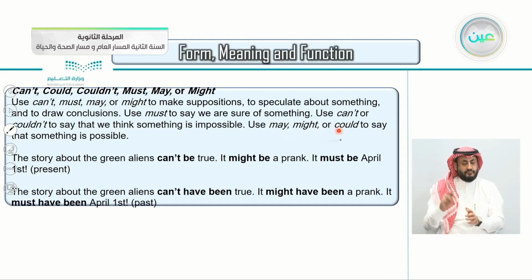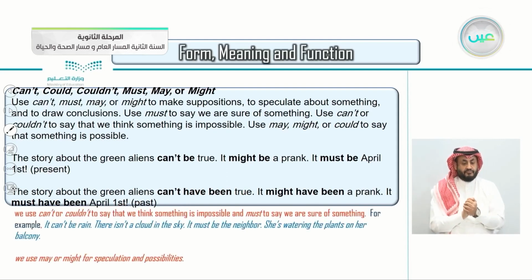We use may or might or could to say something is possible. And notice here the difference between the present and the past. When we say the story about the green aliens can't be true, it might be a prank. We're not sure. It must be April 1st because, of course, of April Fools. So this is the present. When we turn into the past, what do we say? The story about the green aliens can't have been true. It might have been a prank. It must have been April 1st. So this is the present, and this here is the past.